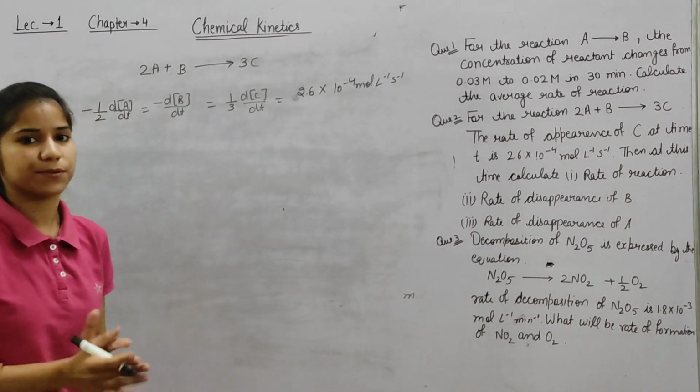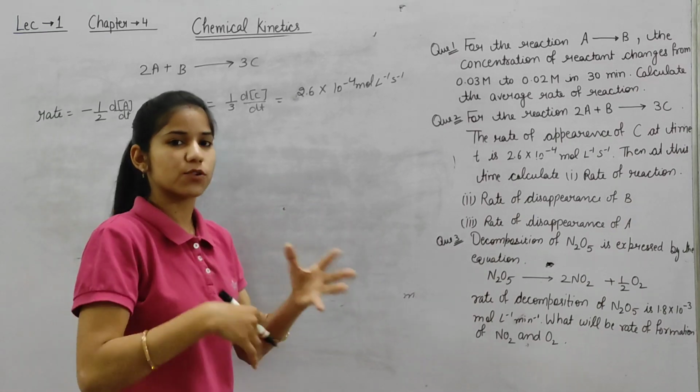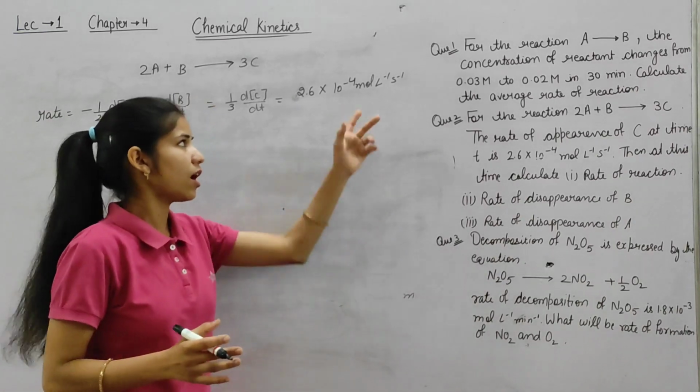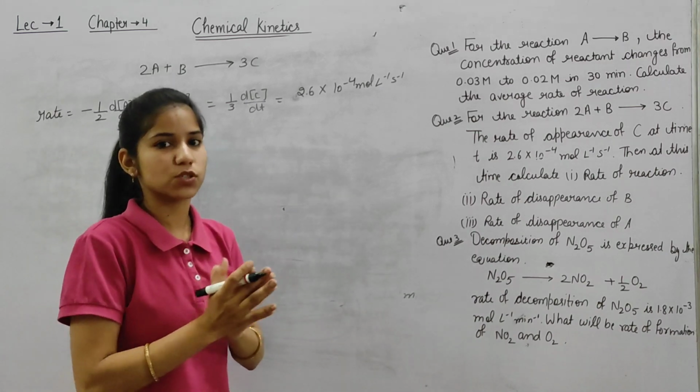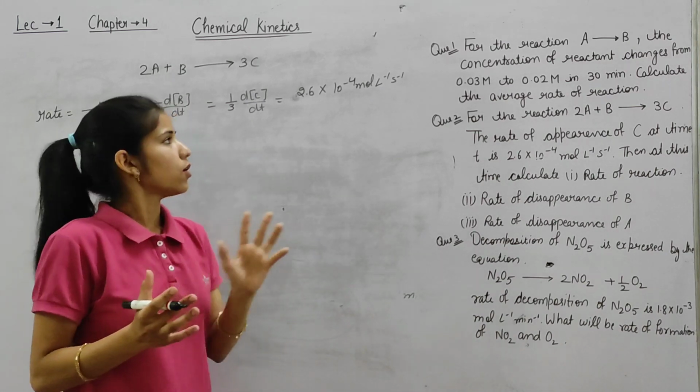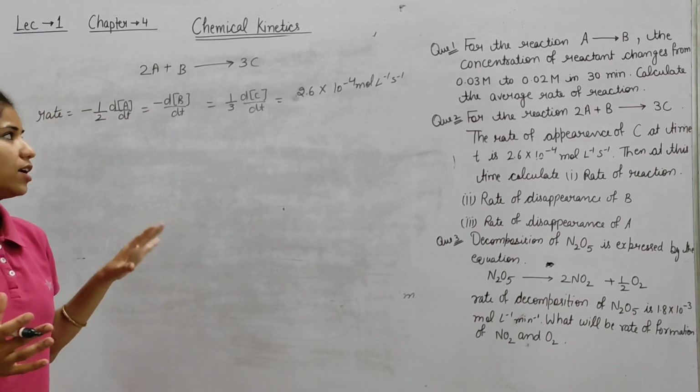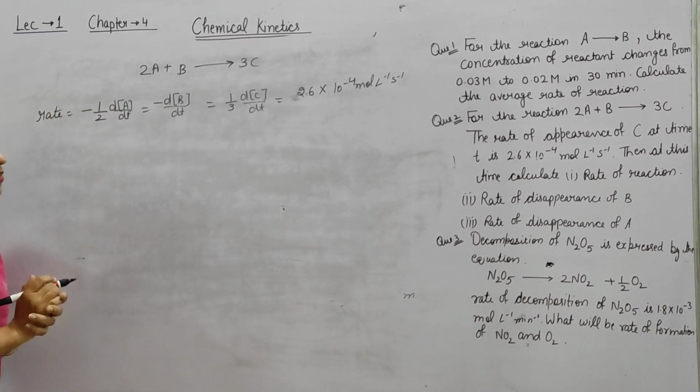This is the unit. We will talk in the next lecture about how to find these units, and if the unit is given, how to find the order.